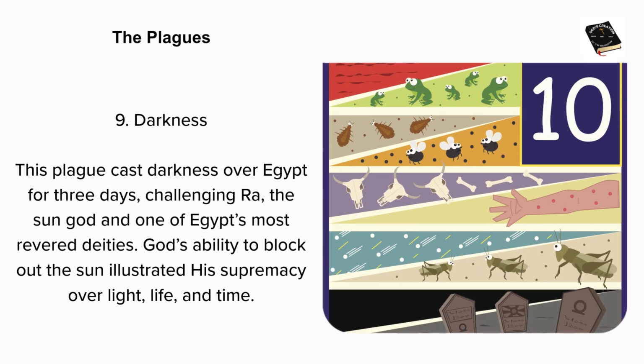The plagues. 9. Darkness. This plague cast darkness over Egypt for 3 days, challenging Ra, the sun god and one of Egypt's most revered deities. God's ability to block out the sun illustrated his supremacy over light, life, and time.